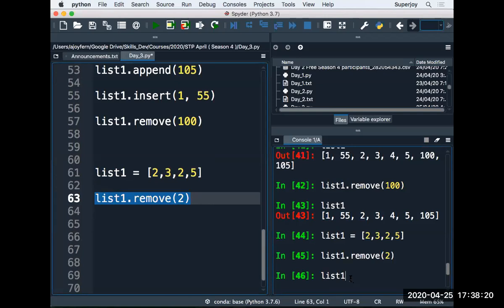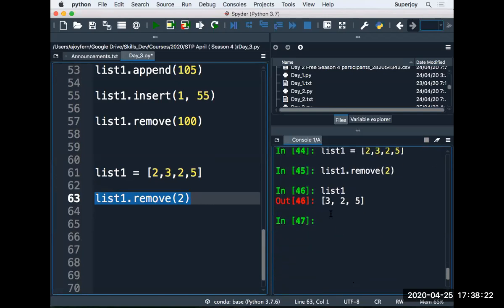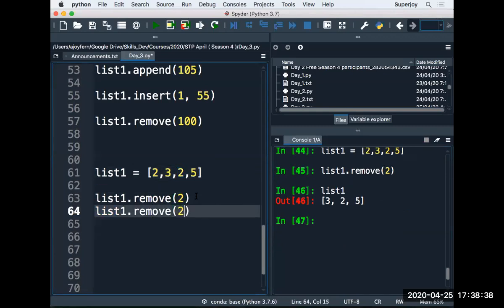What is in the output now? There you can see the first occurrence, right? This one is removed. We have 3, we have 2, and then we have the 5. If I want to remove the second one as well, what I have to do is call remove two times.